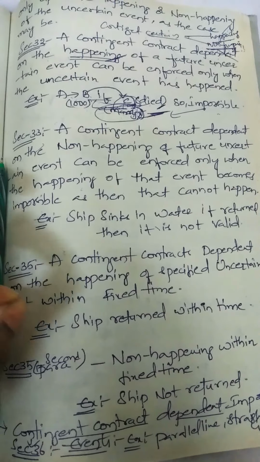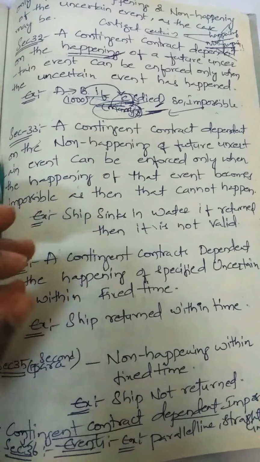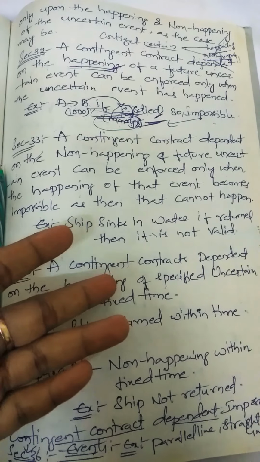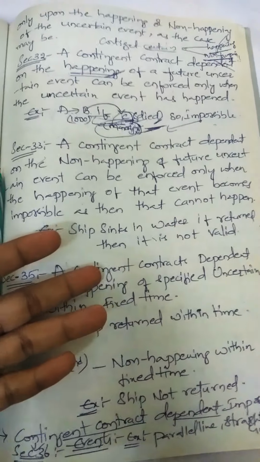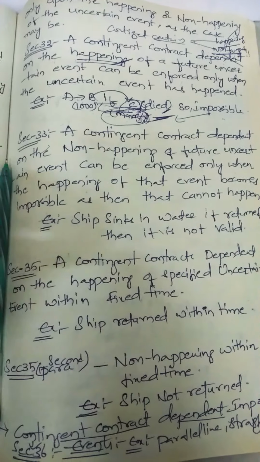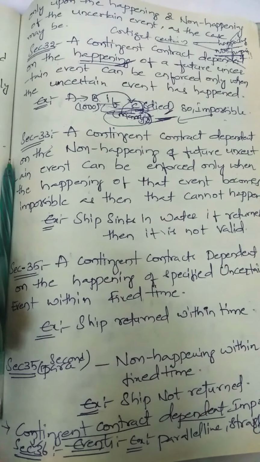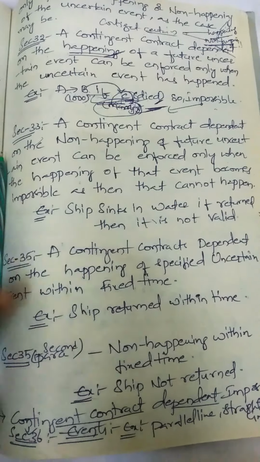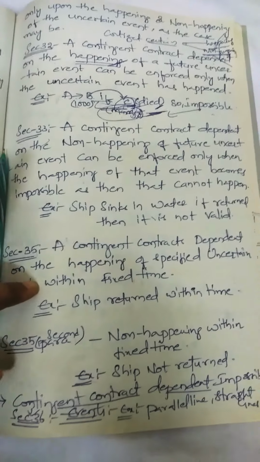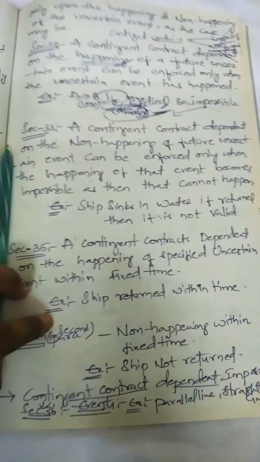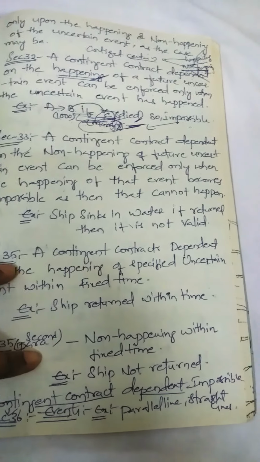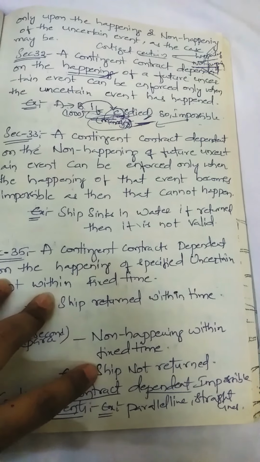So A has to pay 1,000 rupees to B, because of the conditions for which they have entered. Even though the returning of the ship is conditional, a contingent contract, whatever conditions they kept are happening, that too within the fixed time, hence it becomes a valid contract. Like that, contingent contracts also become valid only if these rules are followed. So the next rule is section 35, second para, which is saying non happening within fixed time.